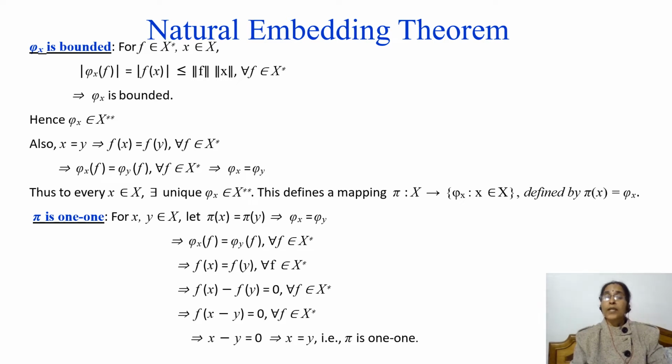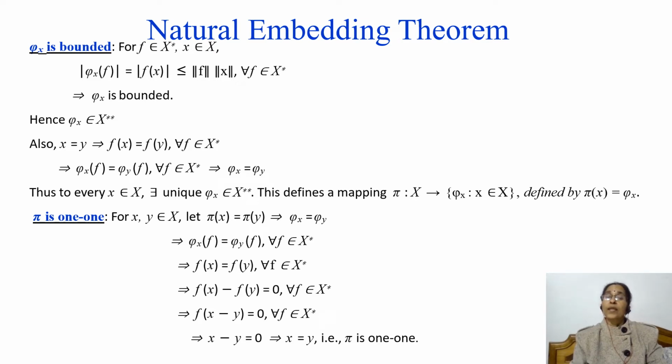f(x) is equal to f(y) for every f belongs to X*, and this can be written as f(x) minus f(y) is equal to 0 for every f in X*. And since f is linear, f(x minus y) is equal to 0 for every f belongs to X*.